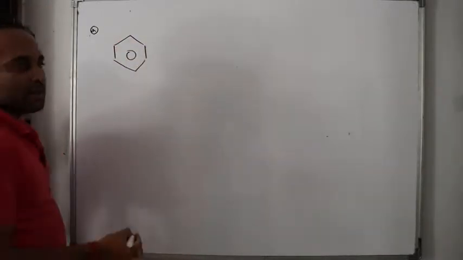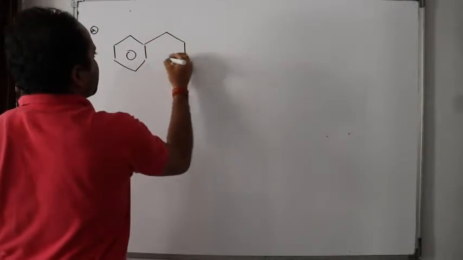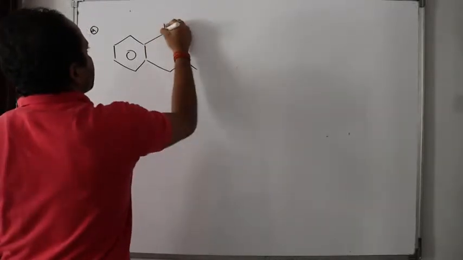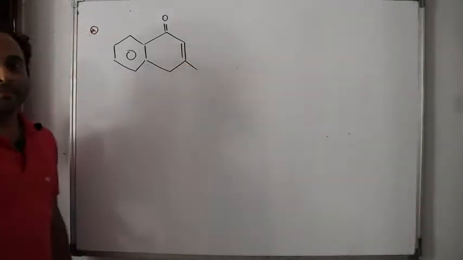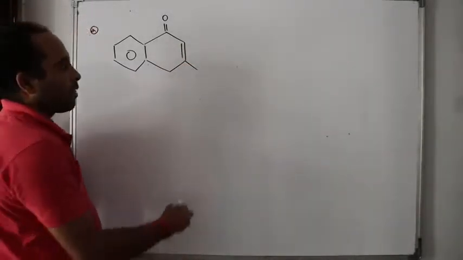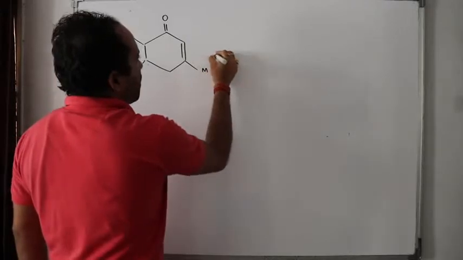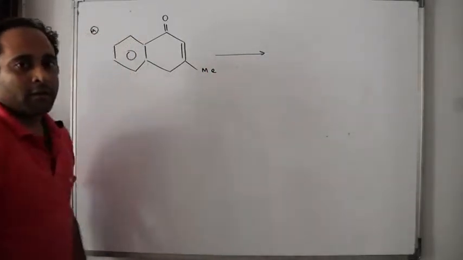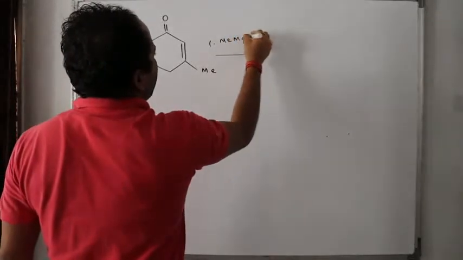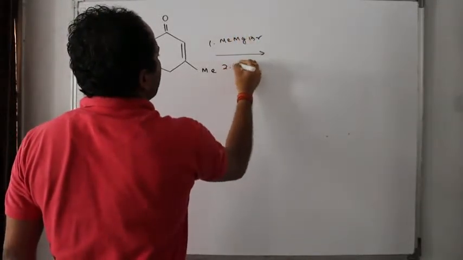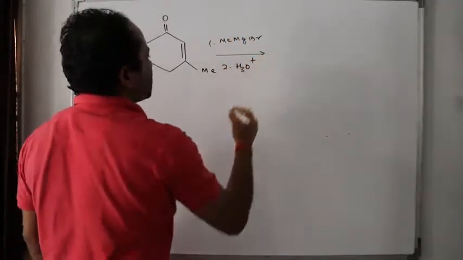It's a very nice question. Methyl. What will I do here? So this methyl magnesium bromide followed by hydrolysis.